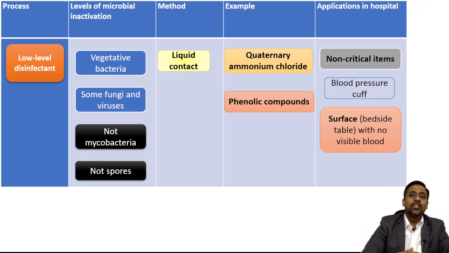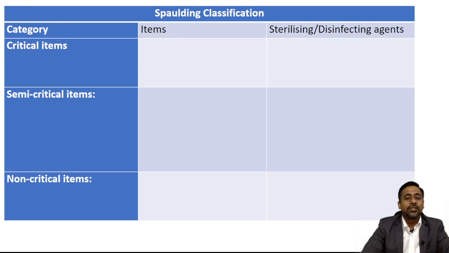So as I told you in this discussion about the items, that is critical, semi-critical, non-critical items. So these items are classified on the basis of what? On the basis of their use. This classification of items into critical, semi-critical and non-critical is called the Spalding classification. Okay, Spalding classification. So what are critical items?